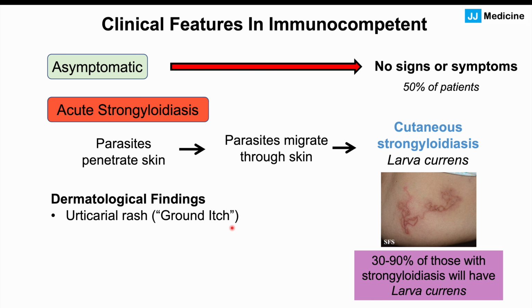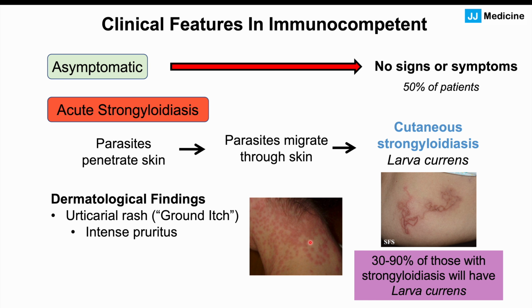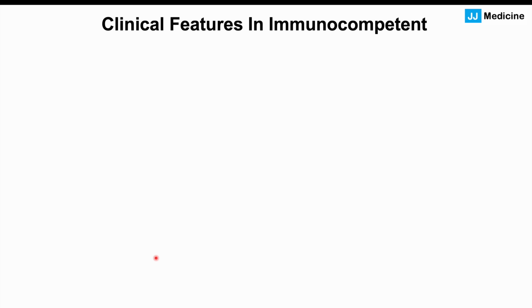That's often a very common location for this particular rash to occur. The rash is going to be intensely pruritic, meaning that it's going to be intensely itchy. The itch can last for up to 3 weeks. It's going to be papulovesicular, meaning a mix of papules and vesicles. Papules are raised skin lesions less than 10 millimeters in diameter. And vesicles are also less than 10 millimeters in diameter, but they're fluid-filled. So those are the dermatological findings.